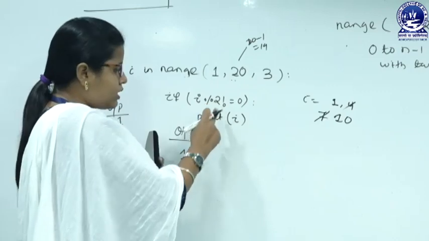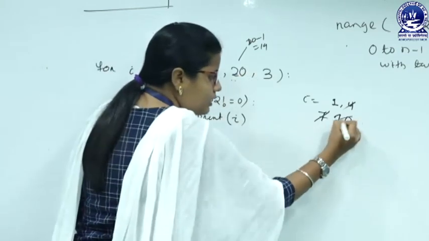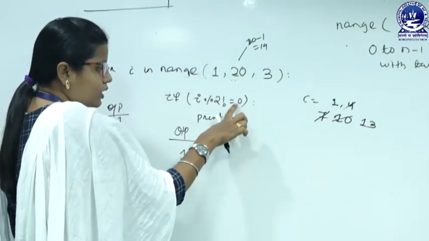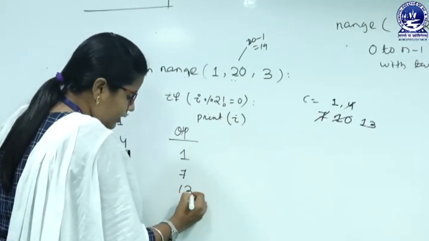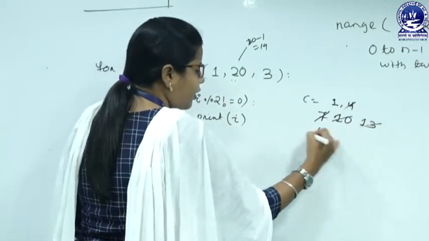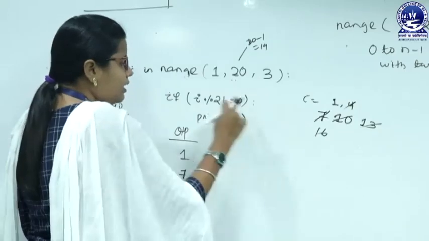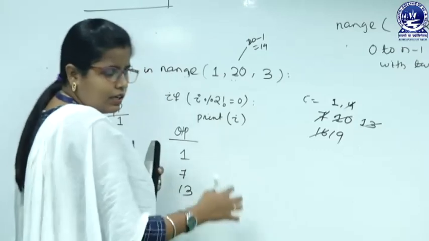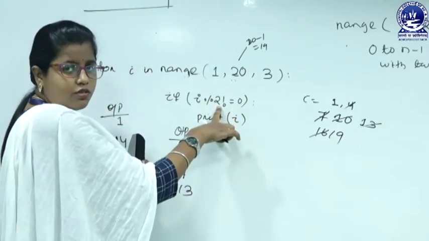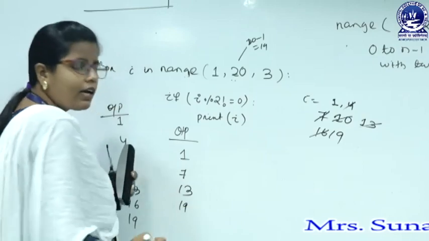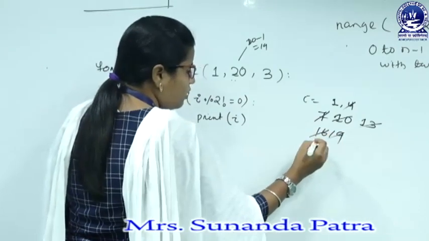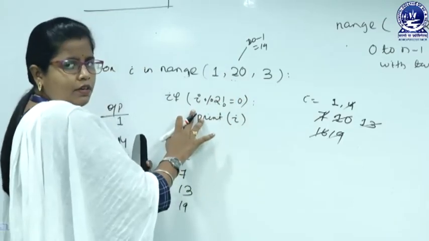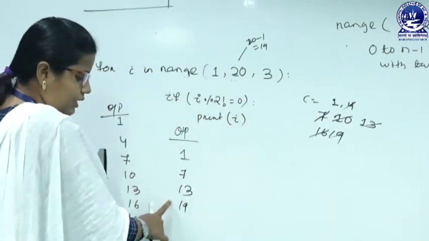10 modulo 2 is not equals to 0, false, then it will go here, then the 10 value will be modified to 13, 13 modulo 2 is not equals to 0, true, then 13 will get printed, then 13 will be modified as 16, 16 modulo 2 is not equals to 0, false, then it will get modified to 19, now 19 modulo 2 is not equals to 0, true, then we will go for printing 19. Now 19 is the last element in the range, so we have to stop here. The output should be 1, 7, 13 and 19.